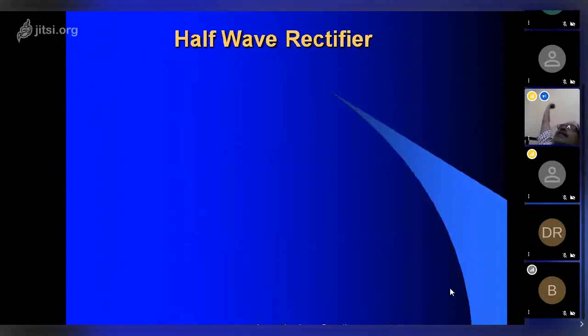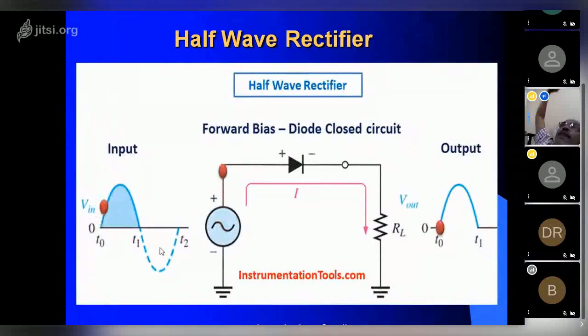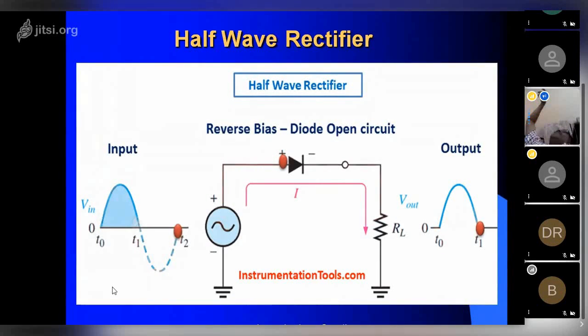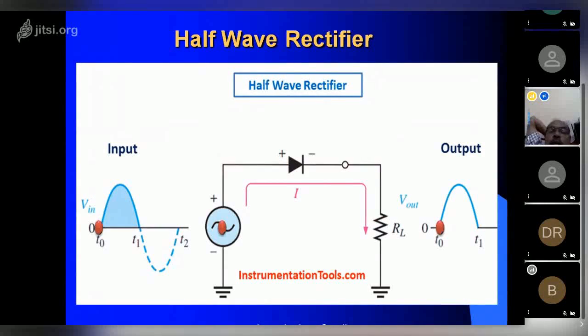In the AC sine wave, we have a positive half and a negative half. For our house, we get 50 hertz, which is the AC cycle. So 25 positive cycles and 25 negative cycles. So if you use a half wave rectifier, all the 25 positive AC cycles will be rectified. Okay. So this is the method, with reverse bias acting as an open circuit, which converts the input voltage, and the output voltage is DC.